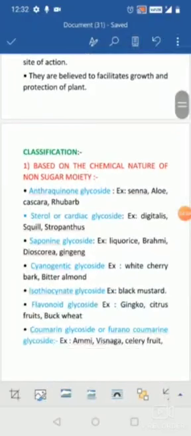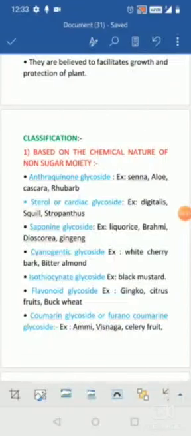So when coming to the classification, you are going to classify the glycosides into various types, depending upon the nature of the non-sugar moiety or the aglycone, depending upon the chemical nature, depending upon the sugar moiety, depending upon the glycosidic linkage, depending upon their taxonomy or family, or depending upon their pharmacological properties. So you are going to categorize the glycosides into various types, but the main classification is the chemical classification. So depending upon the chemical nature, or the non-sugar moiety or the aglycone, you are going to categorize the glycosides into various types.